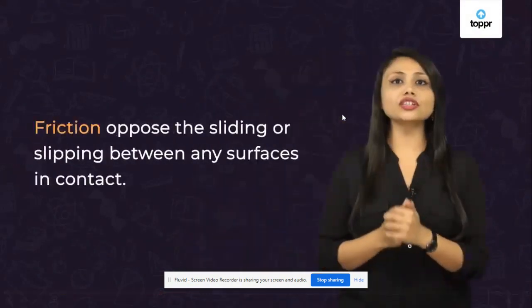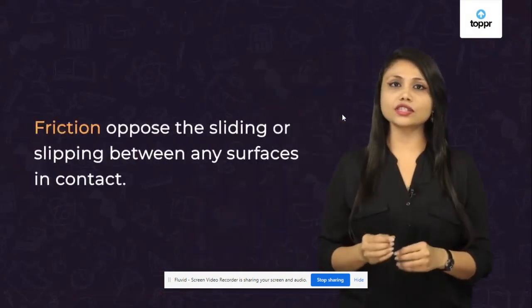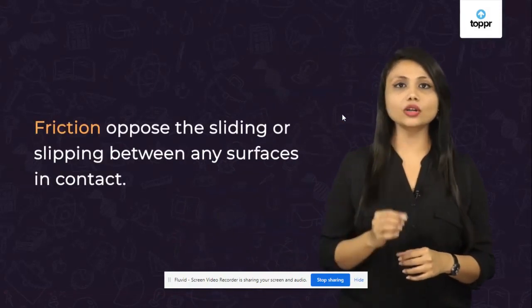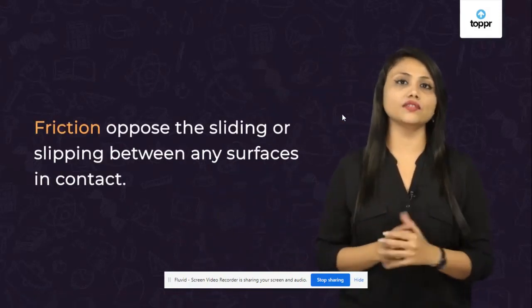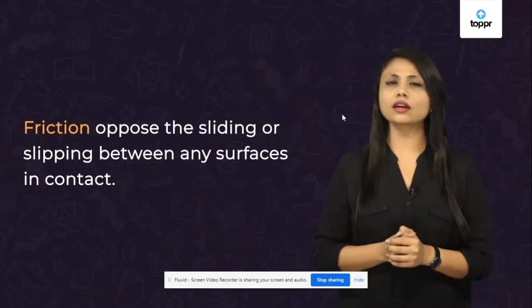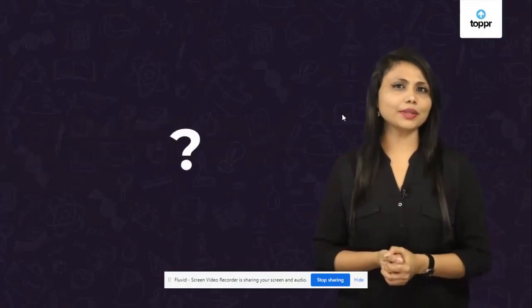Looks like friction doesn't want anything to move at all. And that's correct. Friction is exerted by the surface to oppose sliding or slipping between any surfaces in contact. But why does this happen at all?